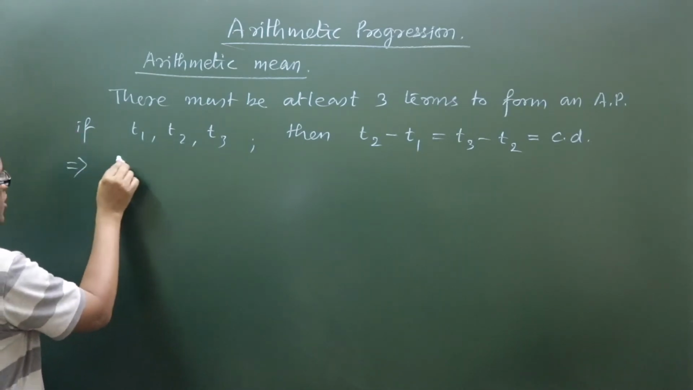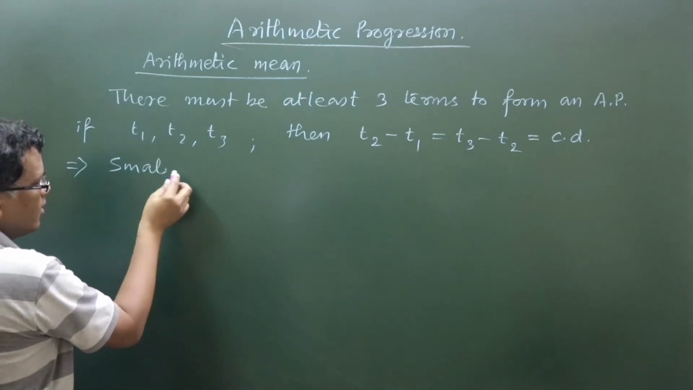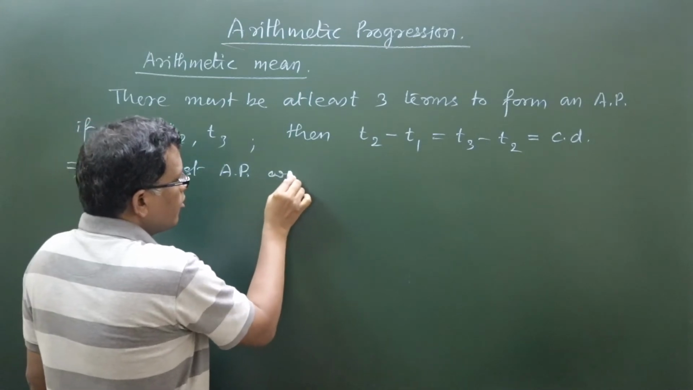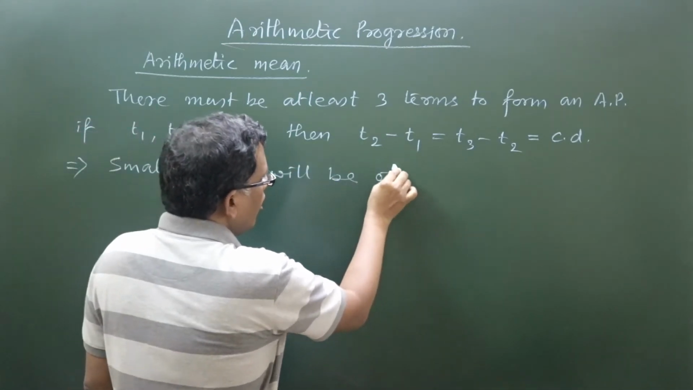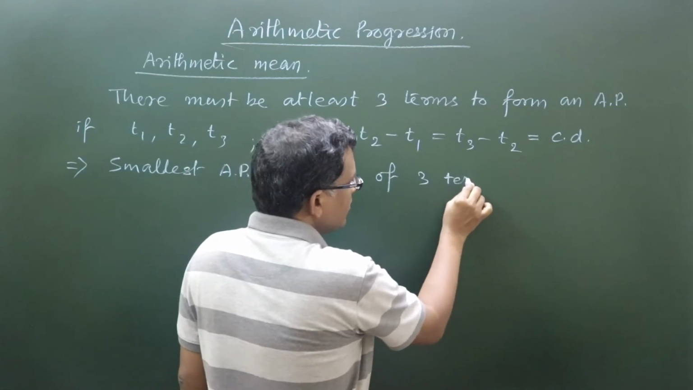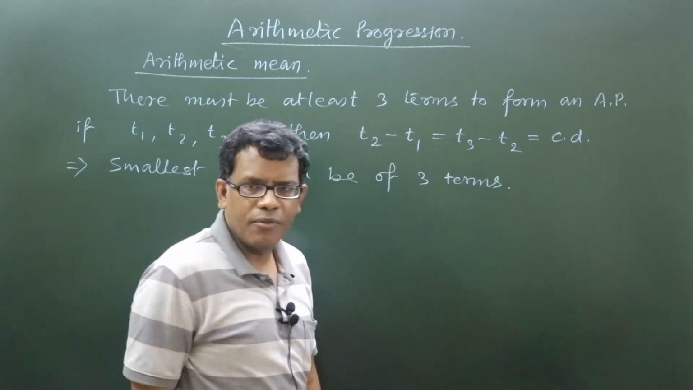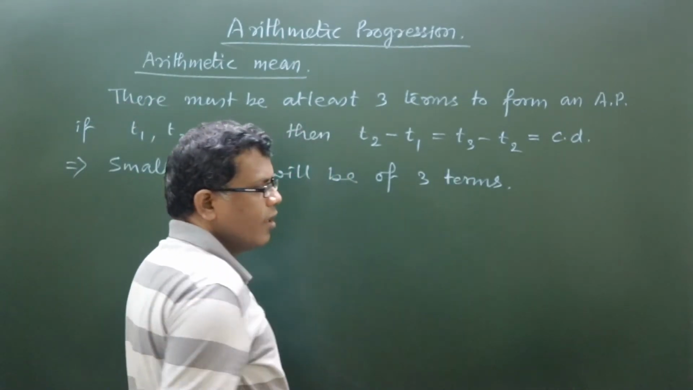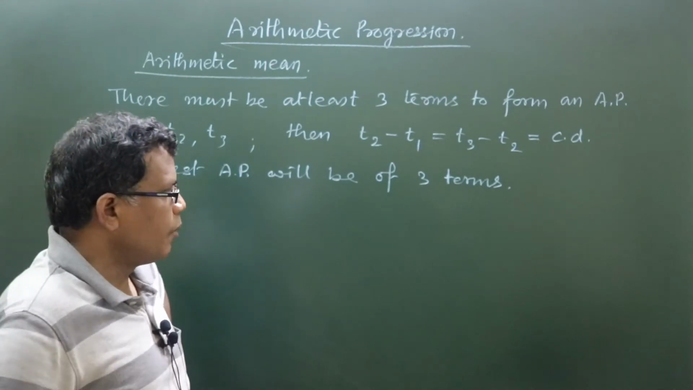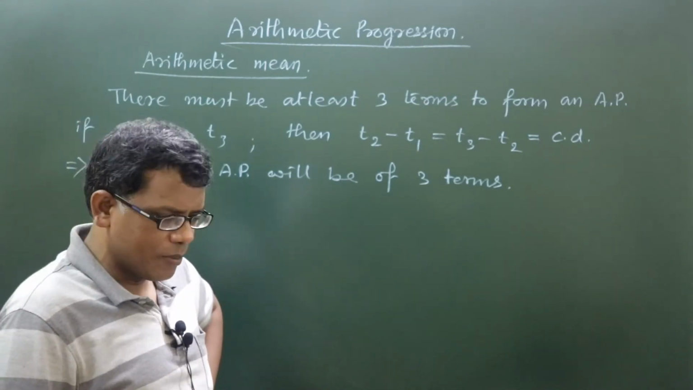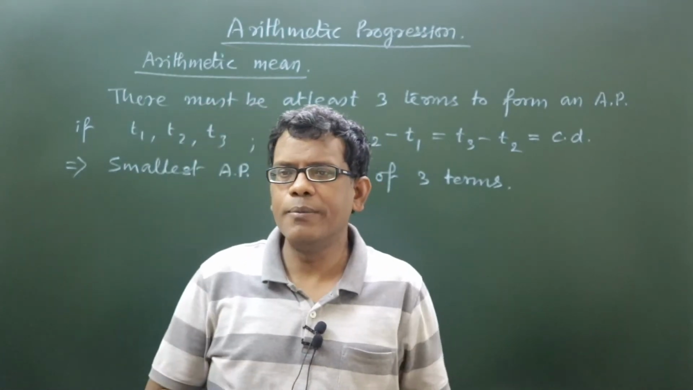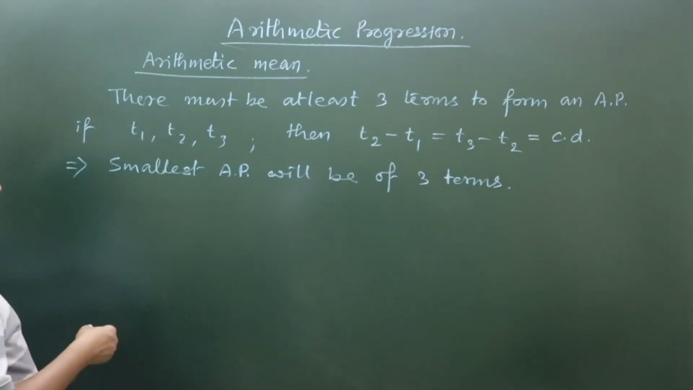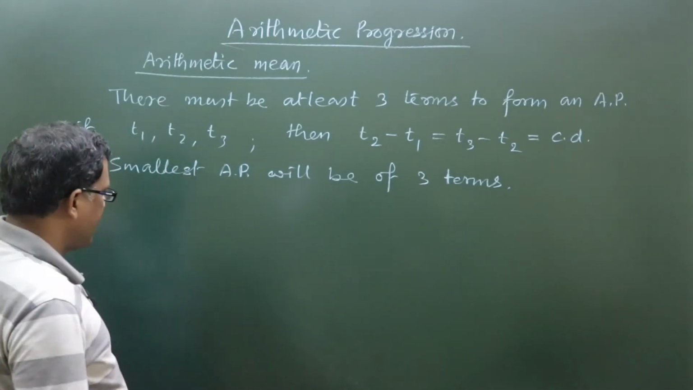So there must be at least 3 terms to form an AP. This implies that the smallest AP will be of 3 terms, right? Smallest AP will be of 3 terms. Is that correct? Are you getting this thing? So the smallest AP means the least number of terms to form an AP, that must be 3 terms. And when we take 3 numbers to form an AP, how can we talk more about this?